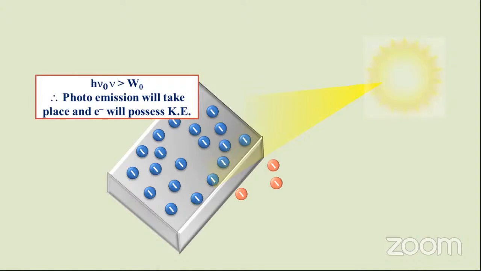When h nu naught is greater than W naught, photo emission takes place and the electron will possess kinetic energy. Whenever it is equal, it just grasps the energy; whenever it is more, it possesses some kinetic energy.